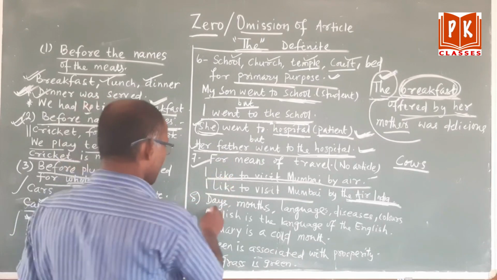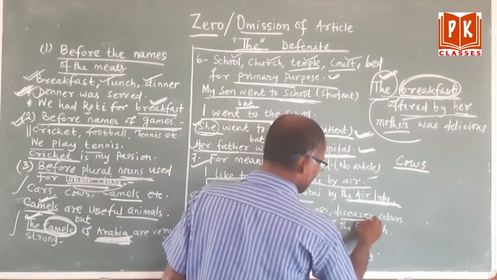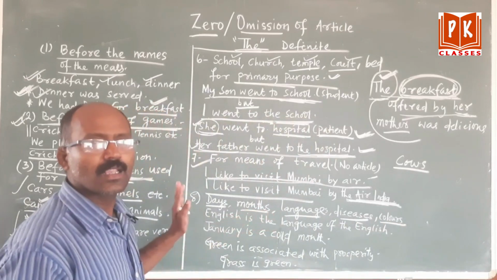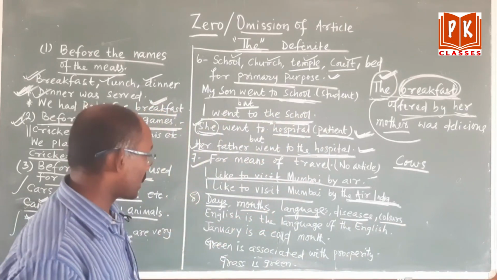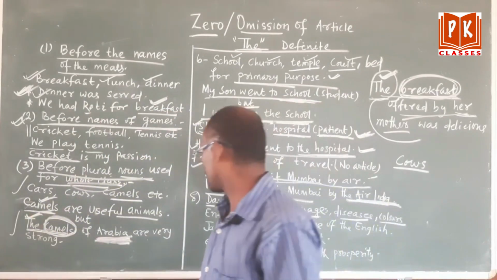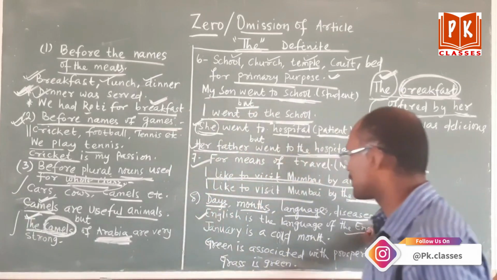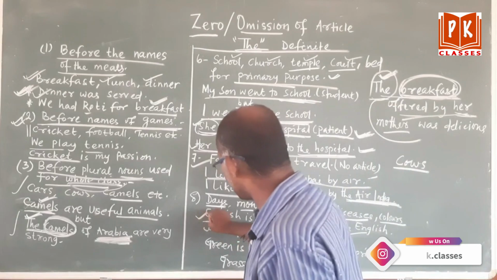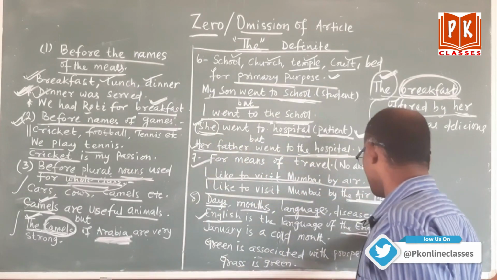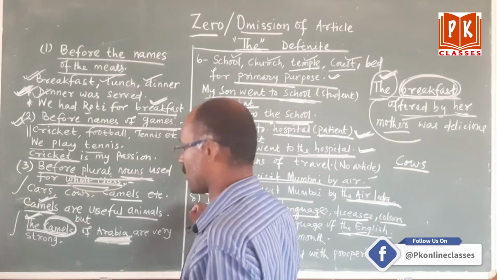Okay. Then dates, months, languages, disease, colors. They don't need any article. One example I have given. Here you will get confused again. English is the language of the English. Sir, here English is written without the, but here the English is written. Before English you have used the, and here English is there, but you have not used the.